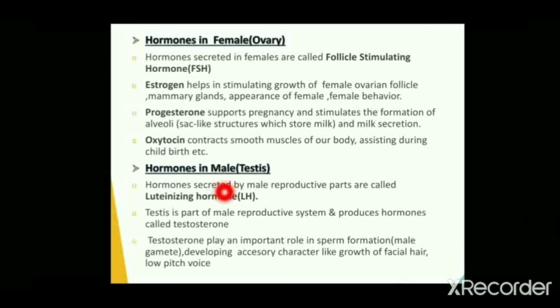Hormones secreted by male reproductive parts are called luteinizing hormones. Testis is a part of the male reproductive system which produces the hormone called testosterone. Testosterone plays a very important role in sperm formation, that is male gametes. It also helps in developing other characteristics of males like growth of facial hair, low pitch voice, etc.